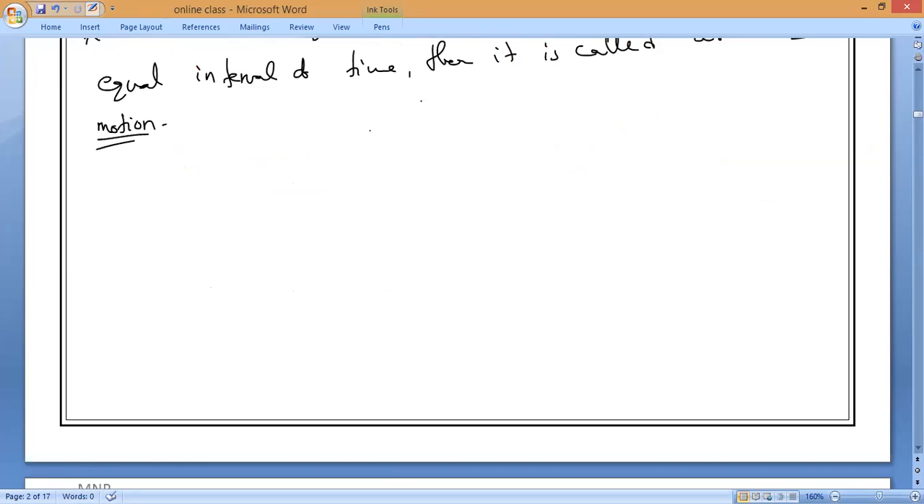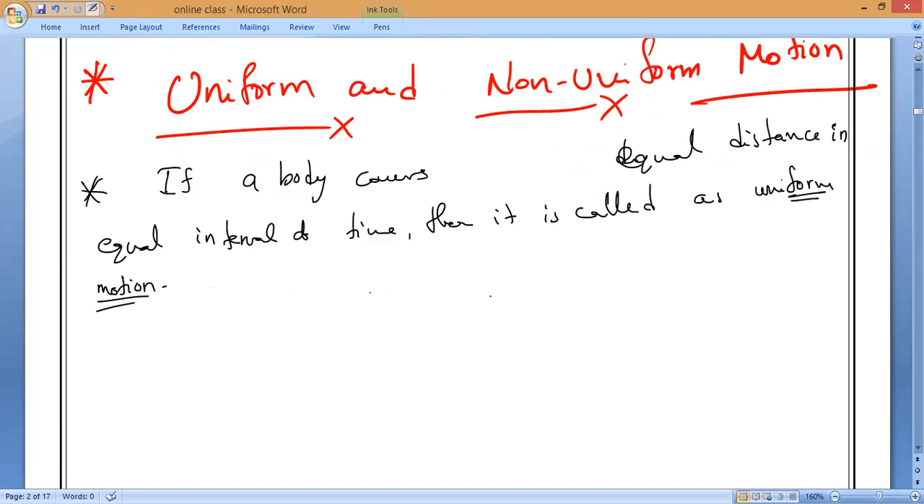So we are using two words in this definition. What are those words? Can anybody find and tell me? Very important words. Distance and time, sir. Yes or no? Distance and time we are talking about.